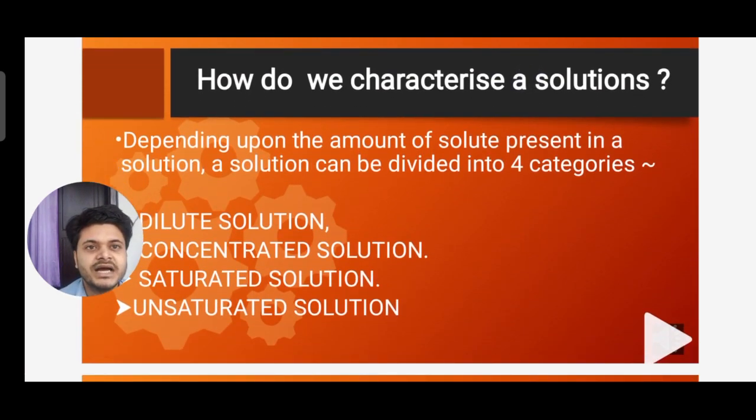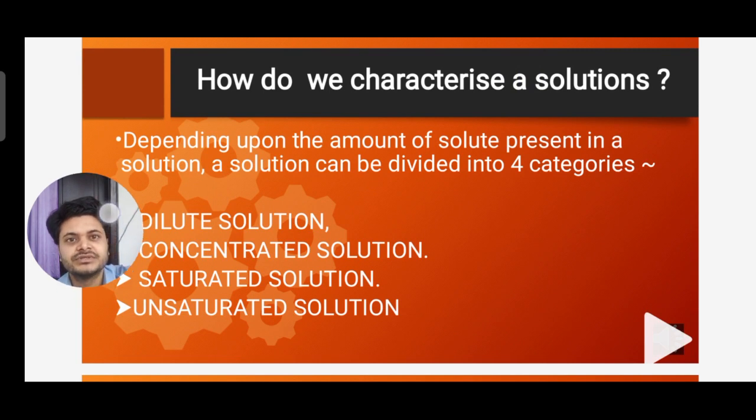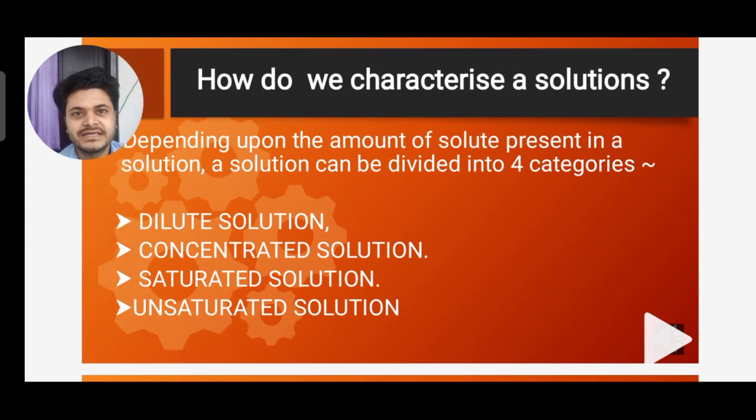Now next, how do we characterize a solution? Depending upon the amount of solute present in a solution, a solution can be divided into four categories: dilute solution, concentrated solution, saturated solution, and unsaturated solution.